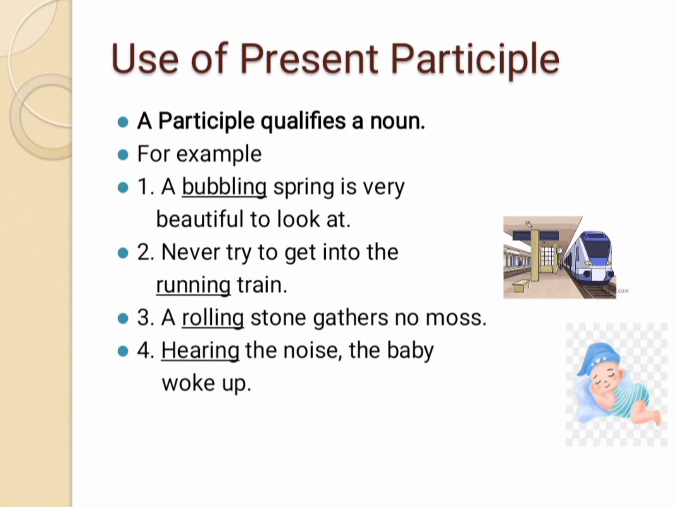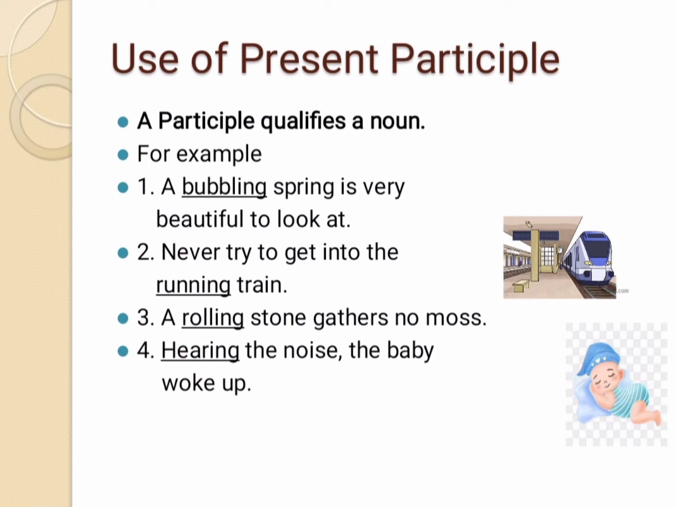As we know that present participle includes first form of the verb plus ing, now we'll see the use of present participle in different situations. A participle qualifies a noun. For example, a bubbling spring is very beautiful to look at. Here the underlined word bubbling is present participle and it qualifies the word spring, which is a noun.